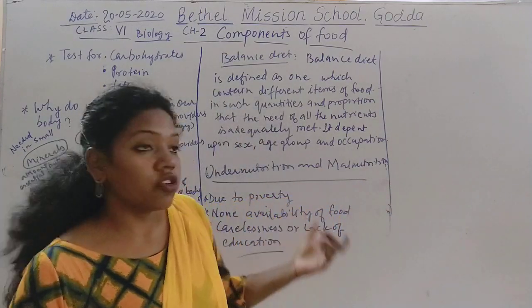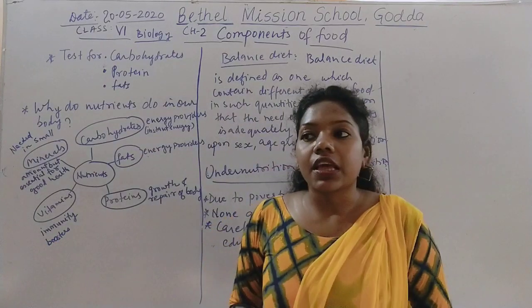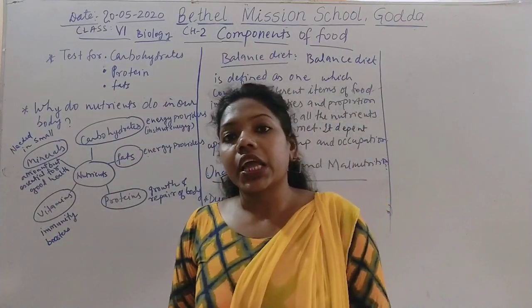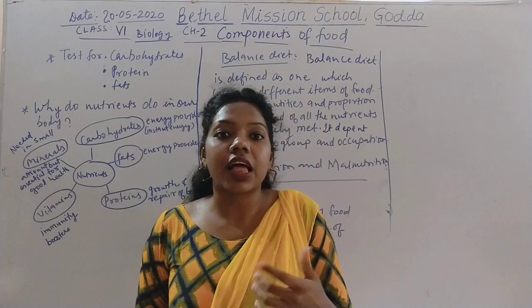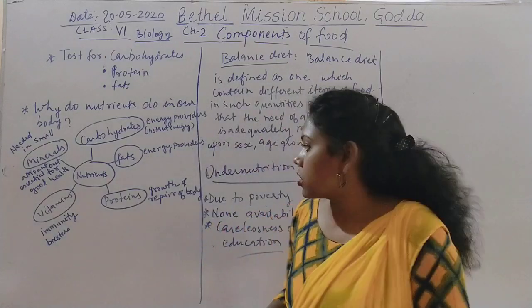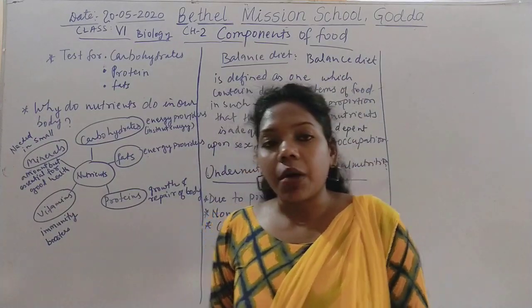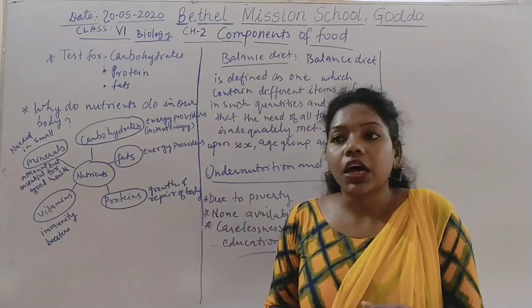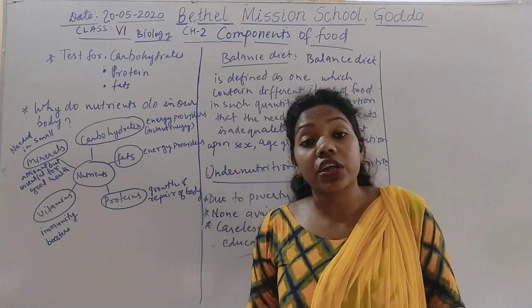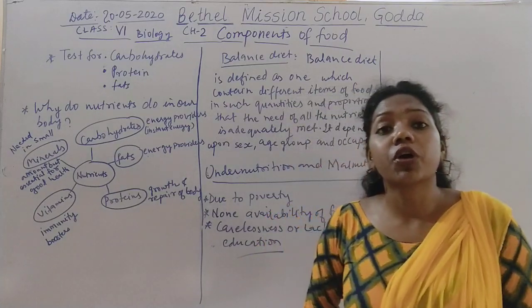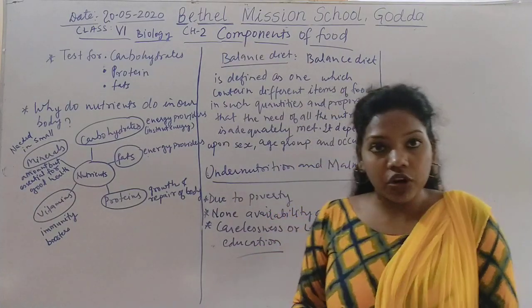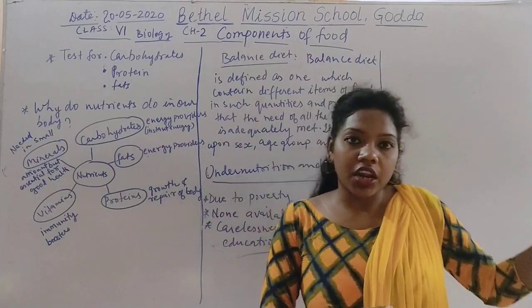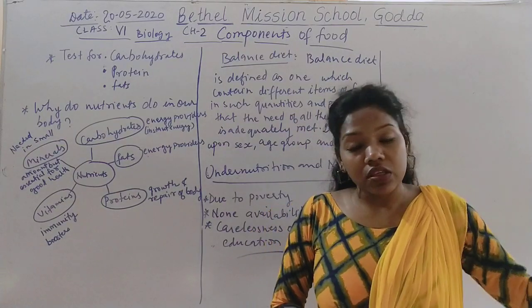This happens due to the absence of any nutrients, or of food which has a high amount of nutrition. So due to that, what happened? This happened due to poverty. For example, in the village area, the remote area, there are so many people who don't get proper food. Yes or no? They can be very far away from the market or something like that.